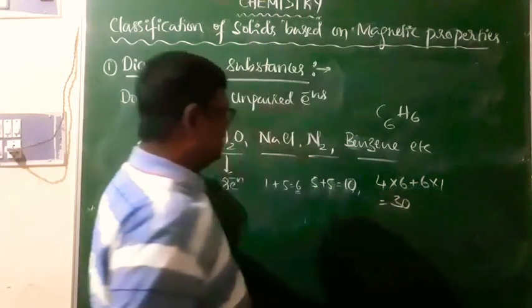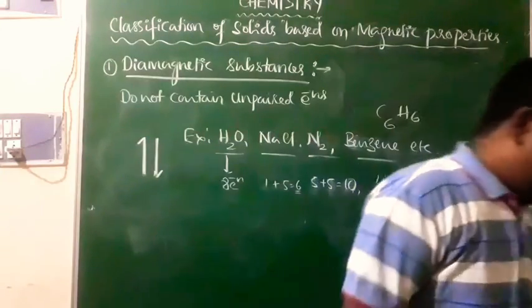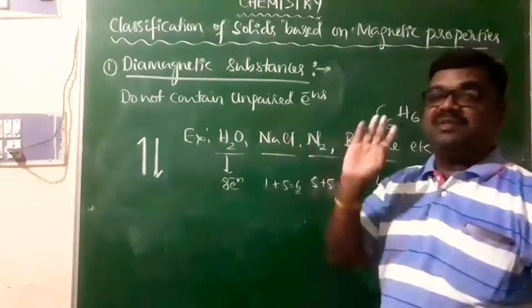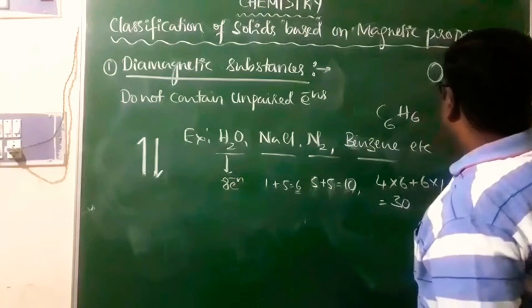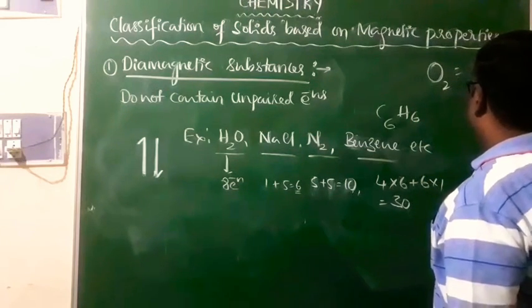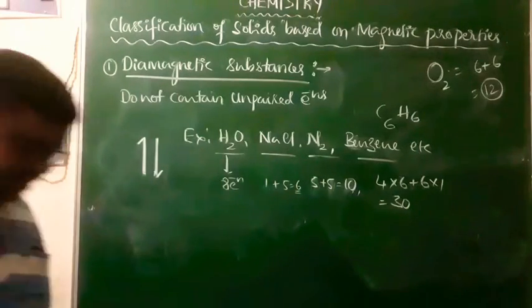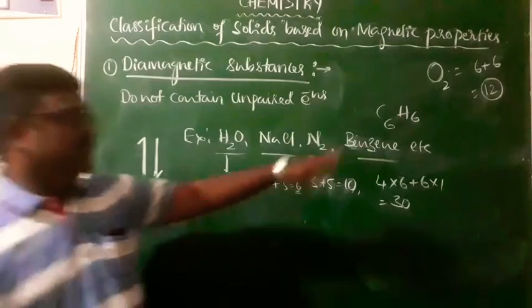That is, in the case of diamagnetic substances, the number of valence electrons will generally be even. There are exceptions. The best exception is oxygen, O2. It has 6 plus 6, that is 12 electrons in the valence shell, but still it is paramagnetic. That we explained in the case of molecular orbital theory. The exception is